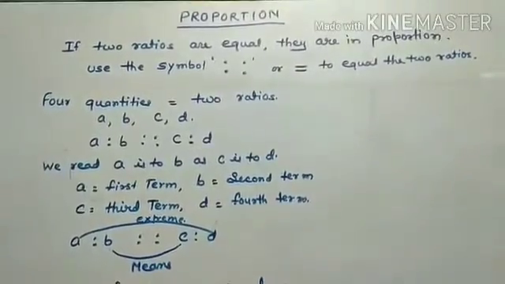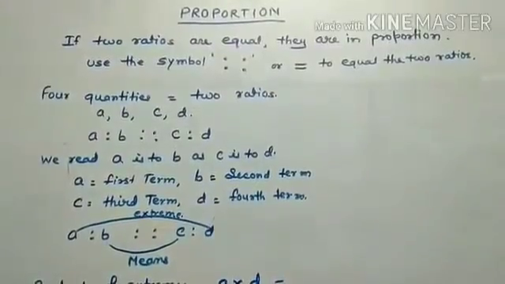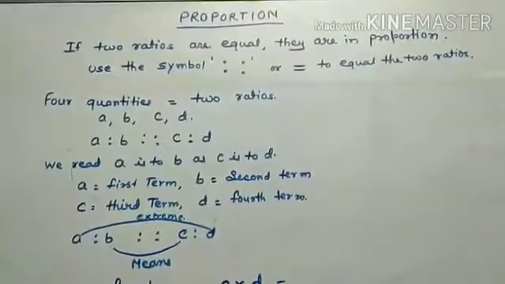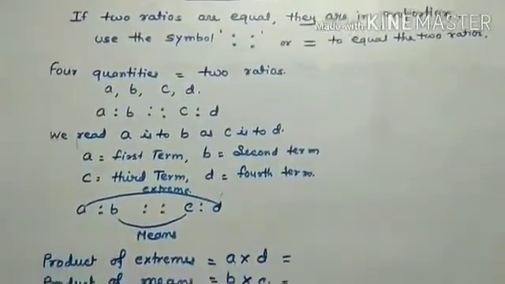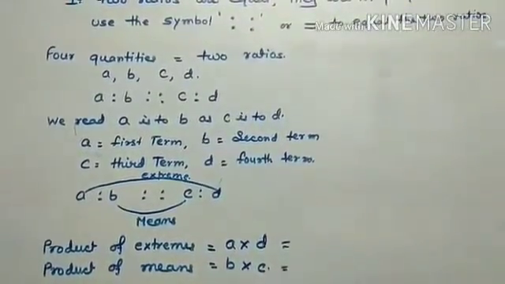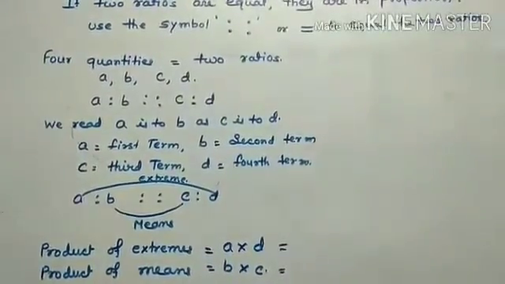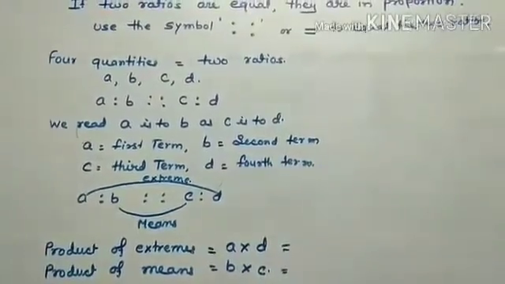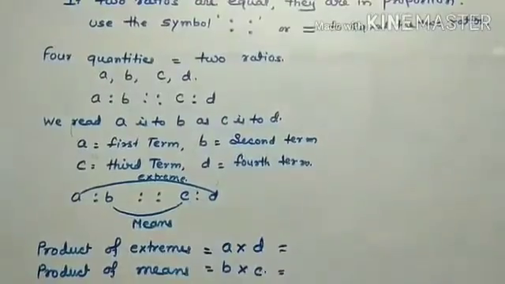Say A, B, C and D. These are the 4 terms. A is the first term, B is the second, C is the third and D is the fourth term. So A is to B and C is to D. A into D, the first and fourth terms, always multiply.